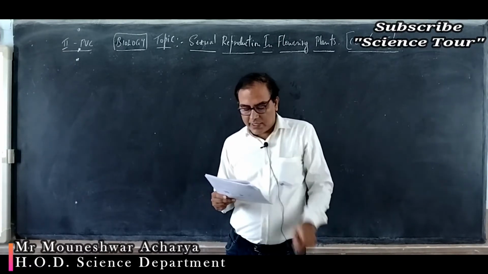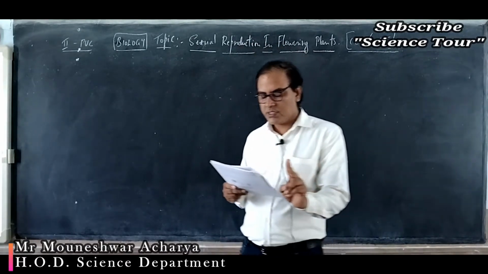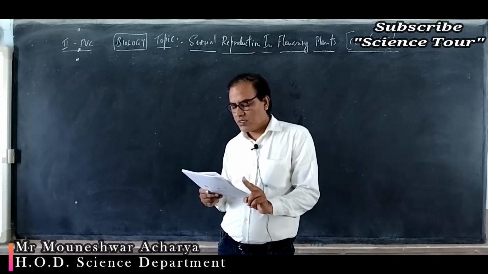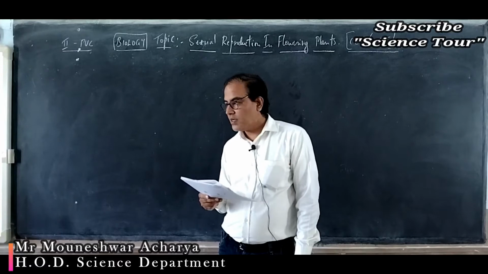So number 19. The structure which guides the pollen tube into the synergid is the filiform apparatus.